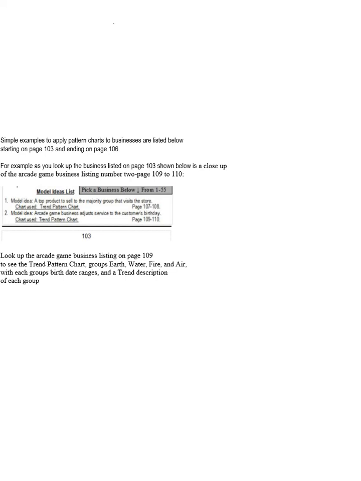In this particular example, the arcade game business listing used the trend pattern chart found on page 109. Therefore, looking up the arcade game business listing on page 109 will display a trend pattern chart talking about all the major trends associated with the groups of earth, water, fire, and air, with each group's birth date ranges, and a trend description of each group. By reading these descriptions of each group using the trend pattern chart, you can learn about what these groups desire to serve them better with goods and services.